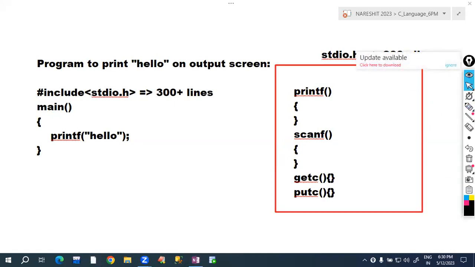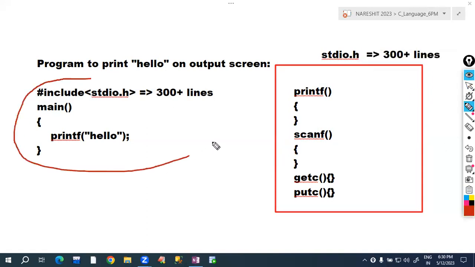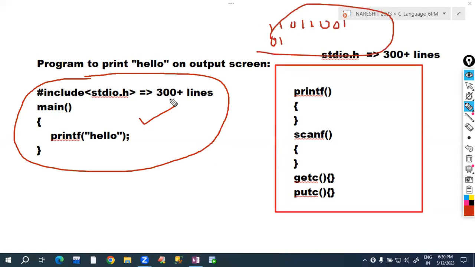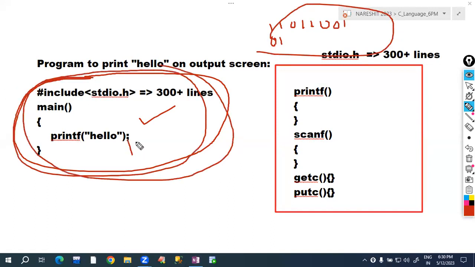Listen. This is programmer-understandable code. We can understand this. The computer can understand only one language. What is that? Zeros and ones, binary language. Machine language can be understood by the computer. So now, is this in a low level language or a high level language? High level language. Does the computer understand this? No. So is translation required or not? Yes. For translation, what are we using here? The C compiler.